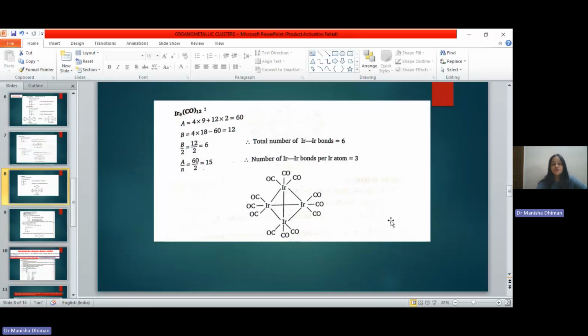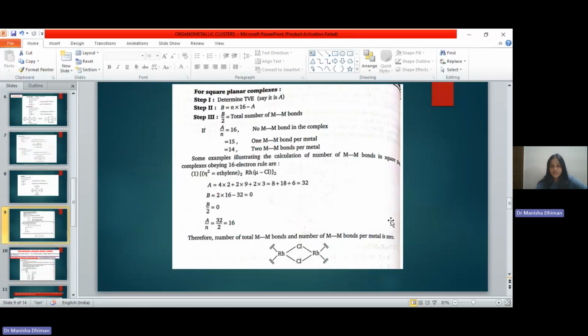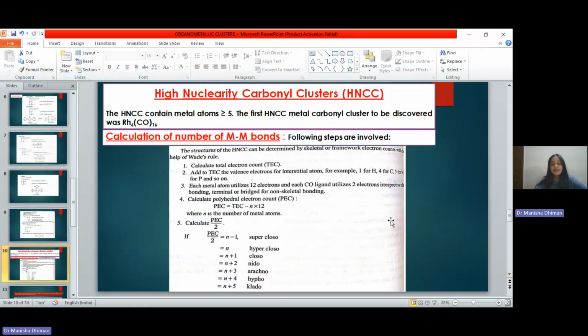Next we will move to square planar complexes. We know that square planar complexes follow the 16 electron rule. They do not follow the 18 electron rule. They follow the 16 electron rule. So we will follow the same steps, just in place of 18 we will be using n into 16 to calculate B, and all the rest of the steps will be the same. So in this way we can calculate the number of bonds in square planar complexes which obey the 16 electron rule.